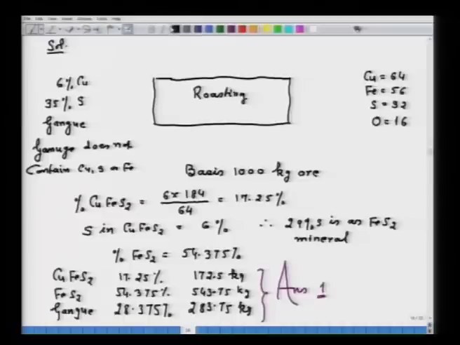Now, next it says theoretical amount of oxygen. The theoretical amount of oxygen can be determined by writing the balanced roasting reaction. In this case the oxidation will occur of FeS2 and that of chalcopyrite, that is CuFeS2. So, all that we have to do is write down the balanced chemical equation, and from there we can find out the amount of oxygen.